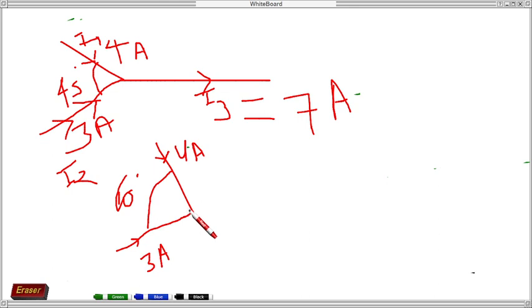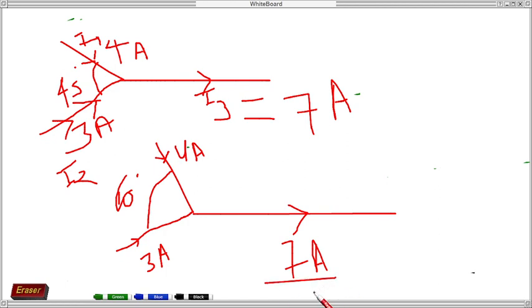So tell me, what is the outgoing current? You will say it is not dependent on angle. It is only dependent on magnitude, because 4 ampere current is coming and 3 ampere current is coming. This time it will also give 7 ampere.